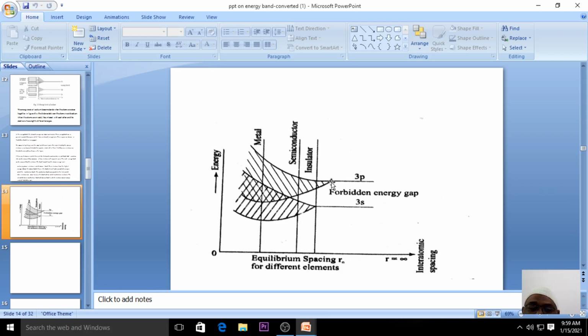Now, with respect to the conduction and valence band and the forbidden energy gap, this figure tells us about the classification of solids.